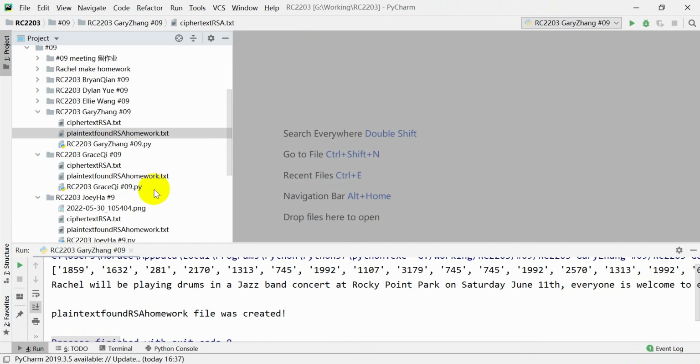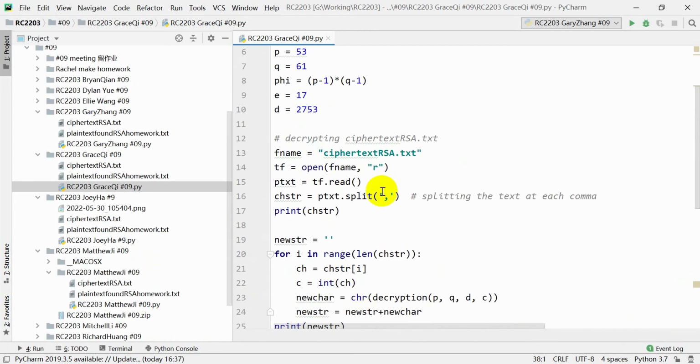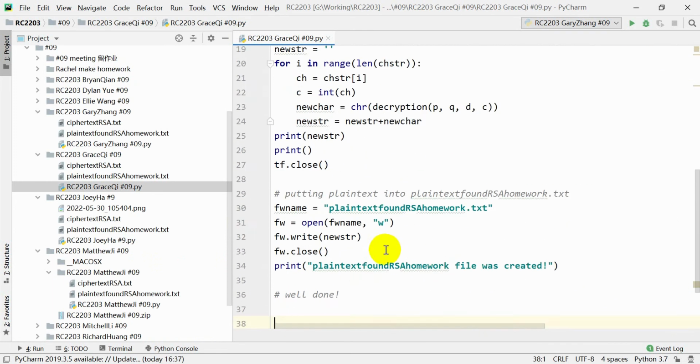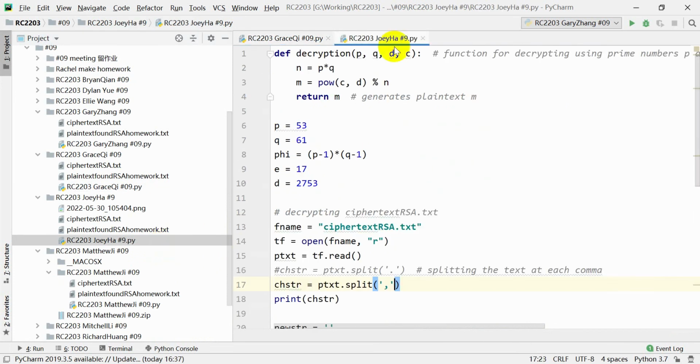Next, let's look at Grace's. I didn't find any mistakes in your code, and you also found the hidden mistake, which is turning the period into a comma. So well done. Next, let's look at Joey's.